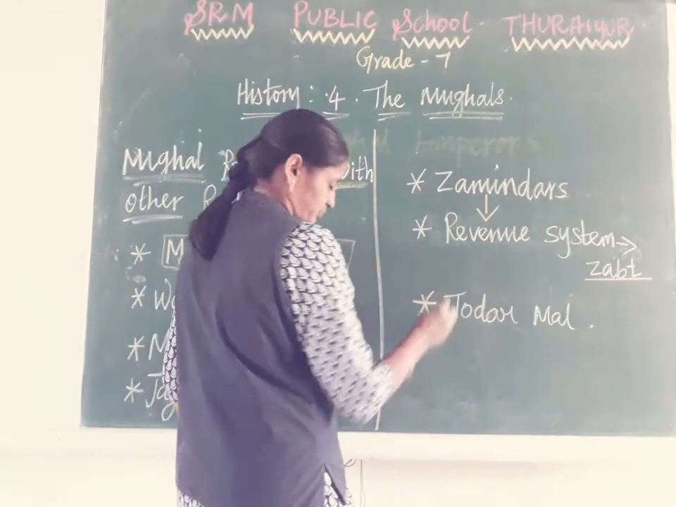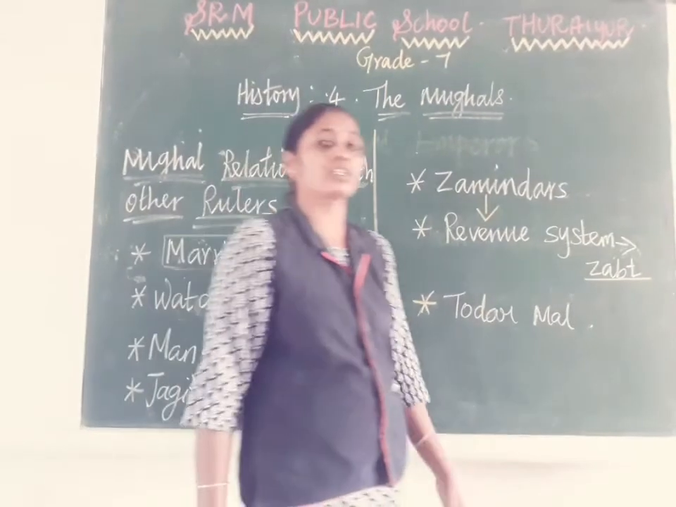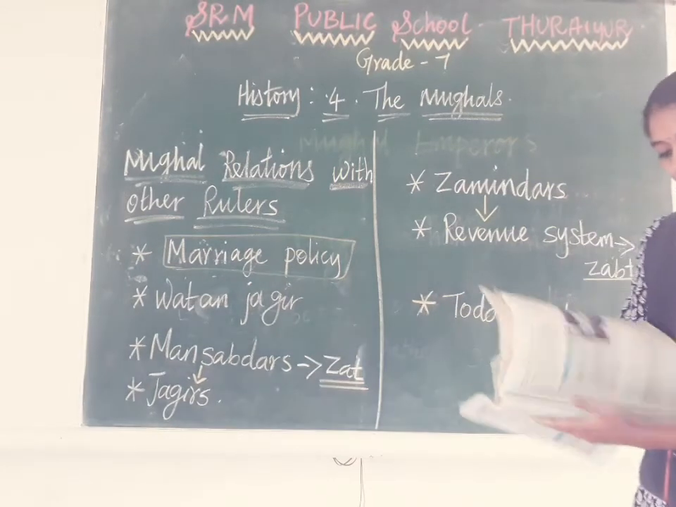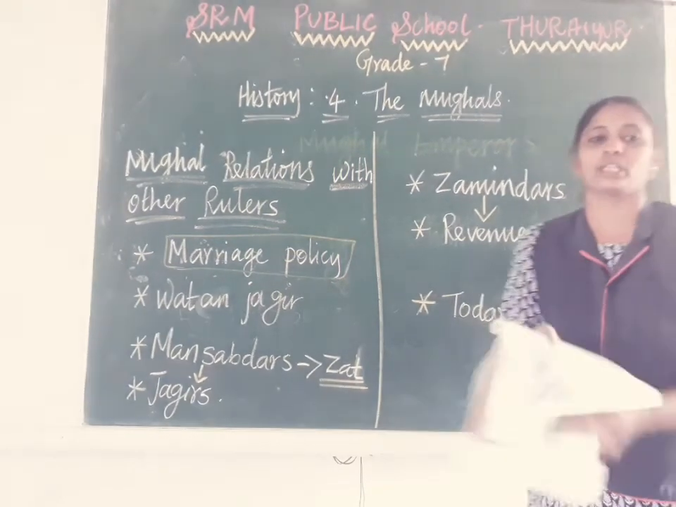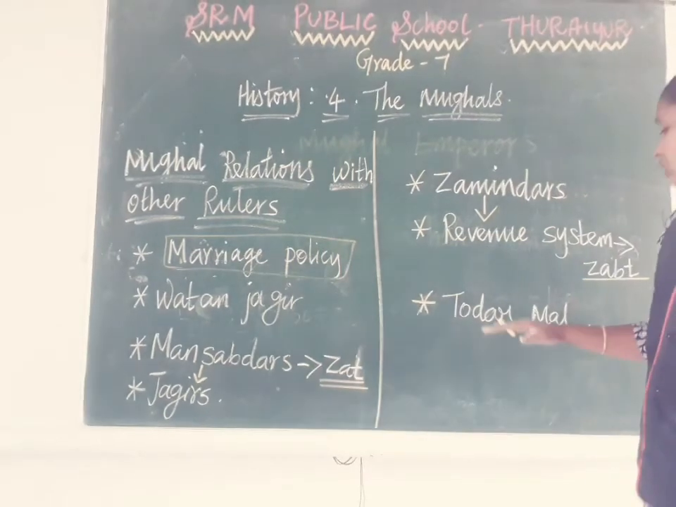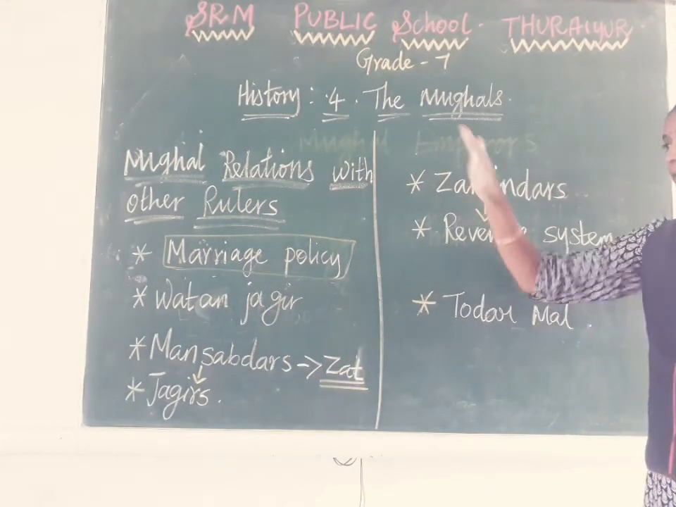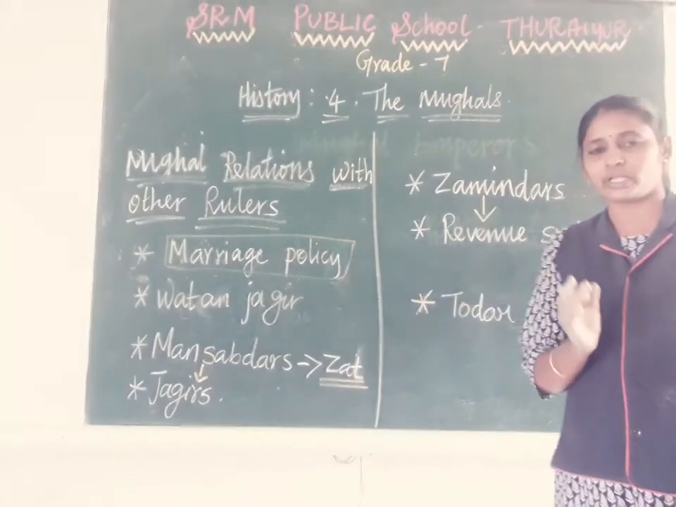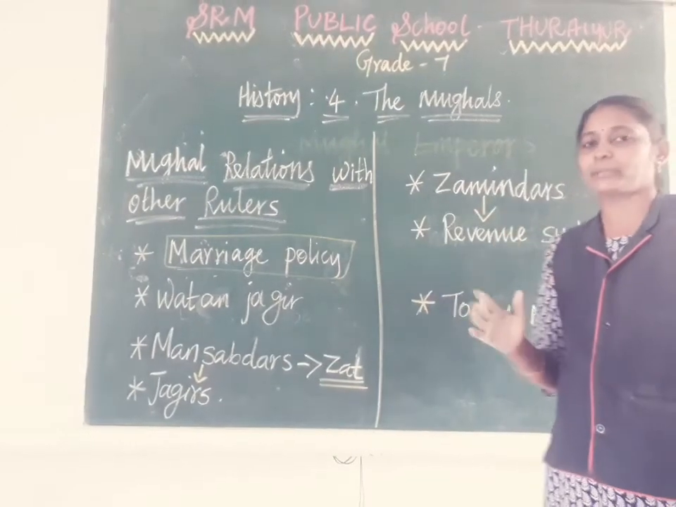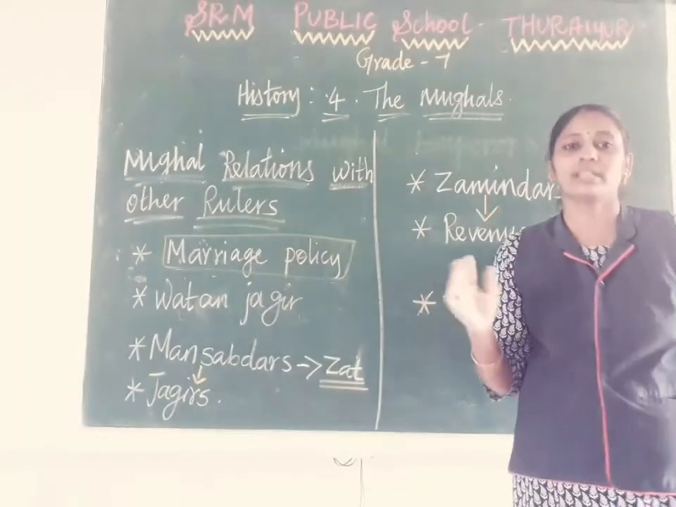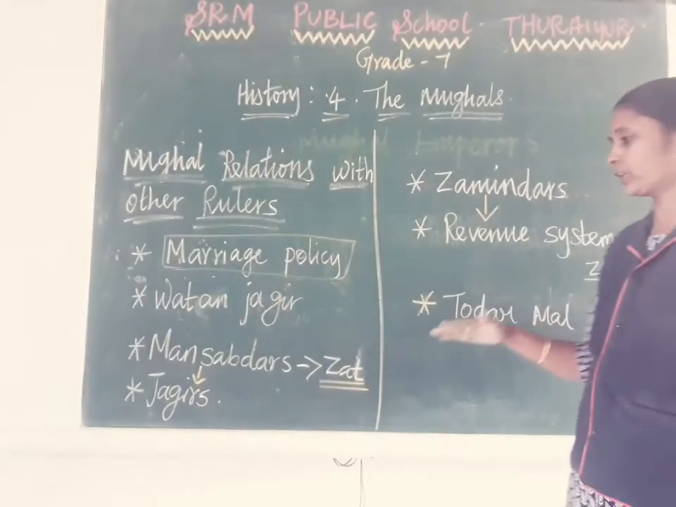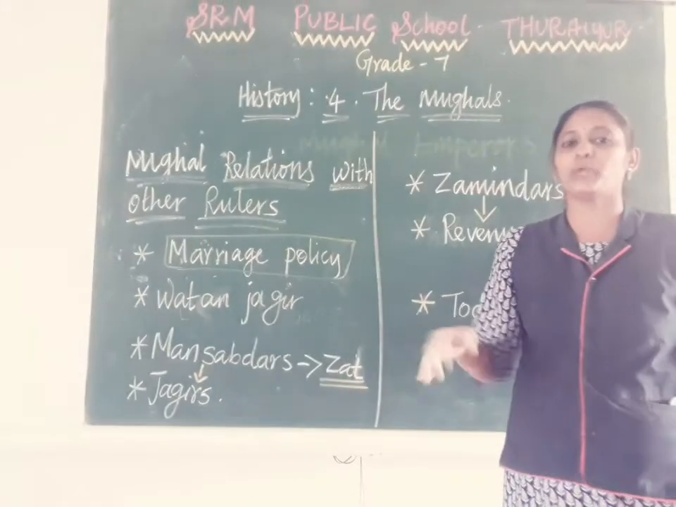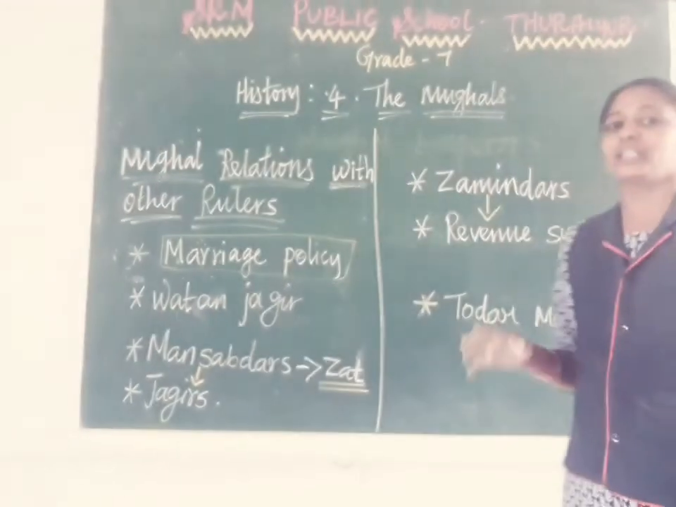The very famous minister of the Akbar period was Todarmal. Todarmal was the famous minister of Akbar's period. He was Akbar's revenue minister. Todarmal only implemented this method of tax collecting. Tax is very important for a country's development. It's the backbone of the economy. Tax was collected very well in the time of Akbar, but in the time of Aurangzeb it collapsed because of the people who were in charge of the revenue system.